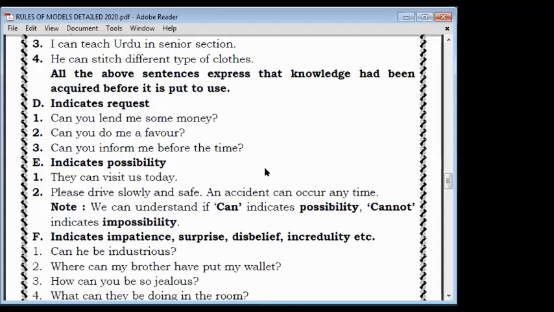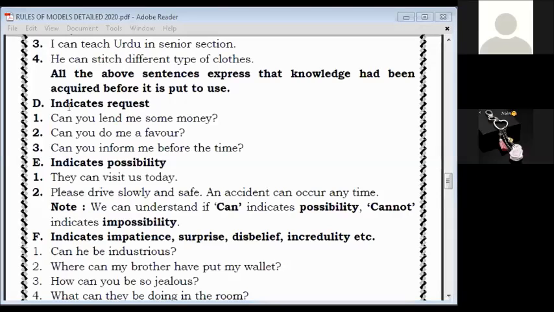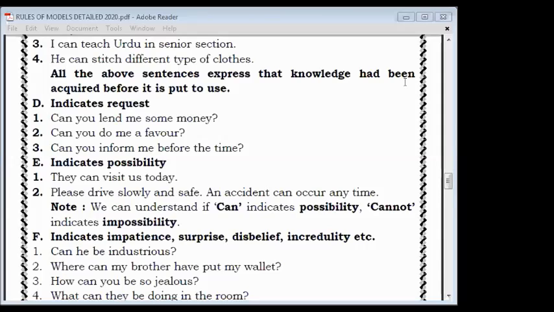Generally you are asking in the class, may I come in? That is also a request, but that is a polite request. Here, it is not that good as a request. Generally, this sentence is used by American people. You can ask, can I come in the class? But that would not suit you. May I is a very good sentence, but if it is written can I, it is a correct sentence. In writing it is correct, but while speaking politely you should use may I come in. Clear to you?